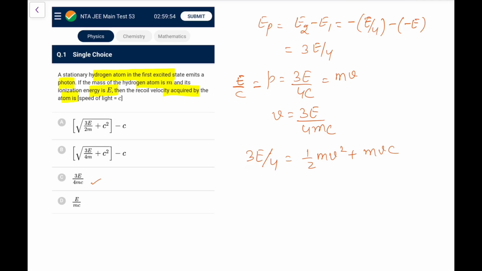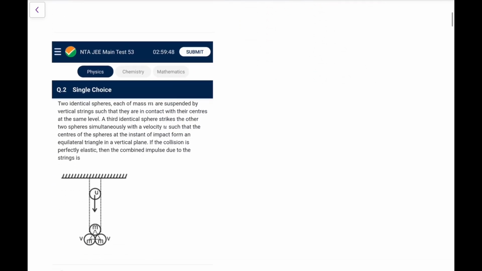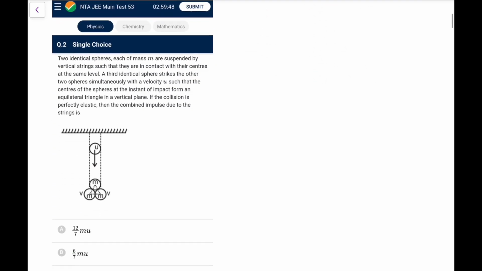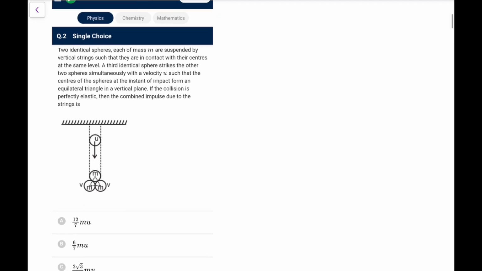Ideally both options should not be given, and if I solve using this particular result, I'll get the result which they have given. But I will be more inclined to go with C. Both options should not be given. Typically what we do is like the C1. We have done so many questions in the NTA test till now which have been solved using this formula, but in this particular question they have taken the very general energy conservation idea, which is not wrong, I say, but anyway, we can't do much. Come to the next one.